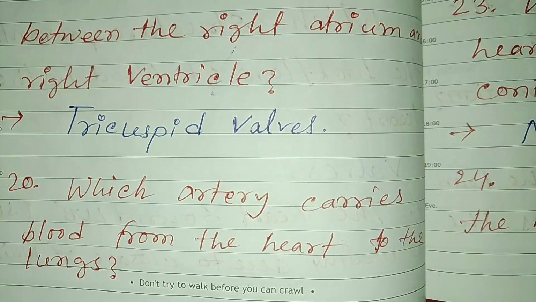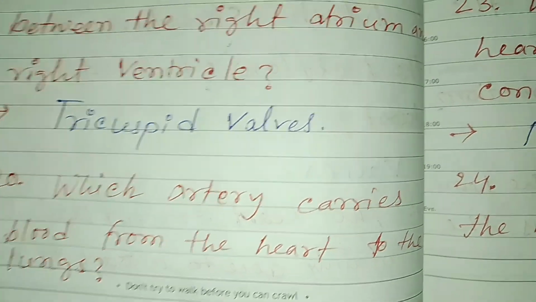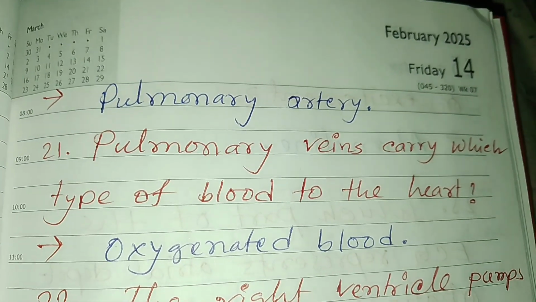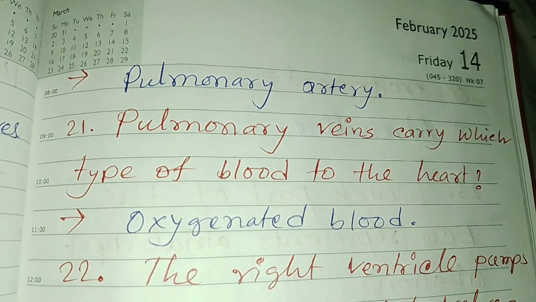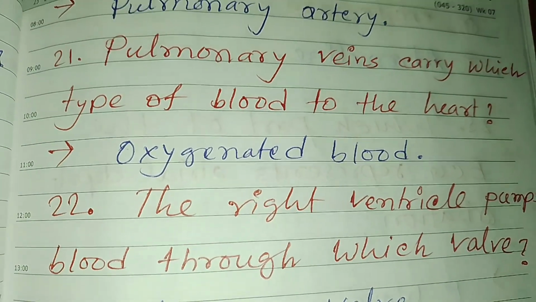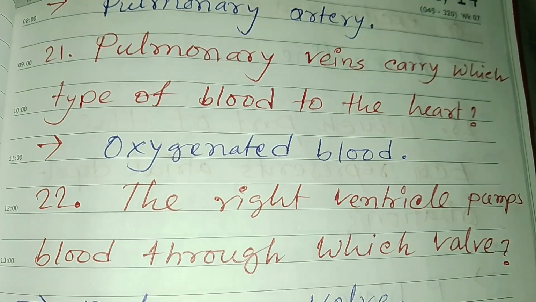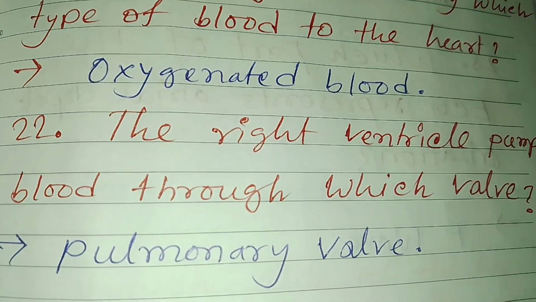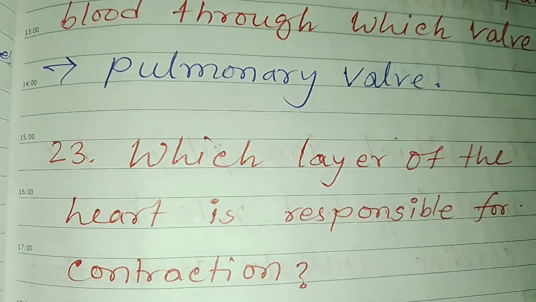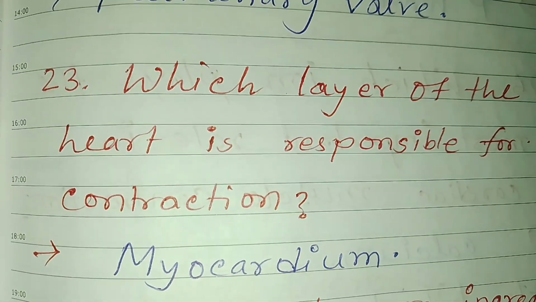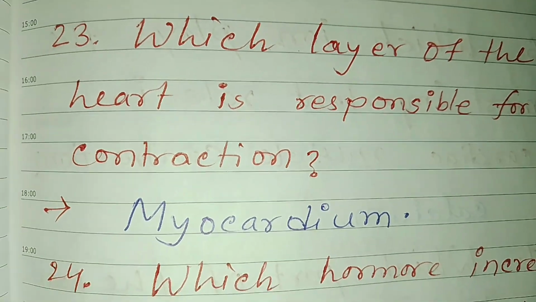Which artery carries blood from the heart to the lungs? হার্ট থেকে লাংসে নিয়ে যায় পালমোনারি আর্টারি। Pulmonary veins carry which type of blood into the heart? This is oxygenated blood. এখানে একমাত্র ভেইন অক্সিজেনেটেড ব্লাড ক্যারি করে। The right ventricle pumps blood through which valve? Pulmonary valve.